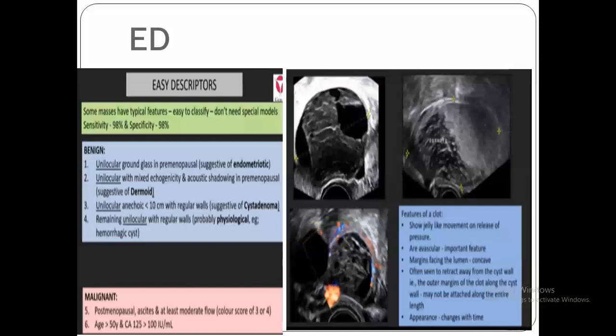Now, whenever we see a mass in postmenopausal women with ascites and a high color flow Doppler, grade or score 3 or 4, this again goes with malignant features. And if we see a mass in women above 50 years of age with a high CA125, above 100 international units, this goes with malignancy. So all these features, we say this is easy descriptors, benign or malignant.